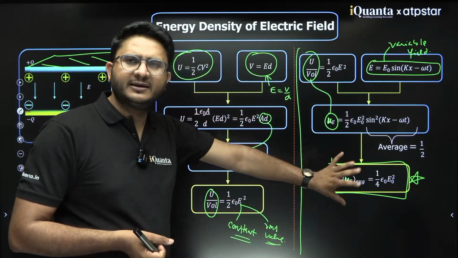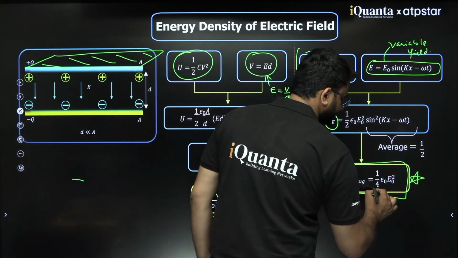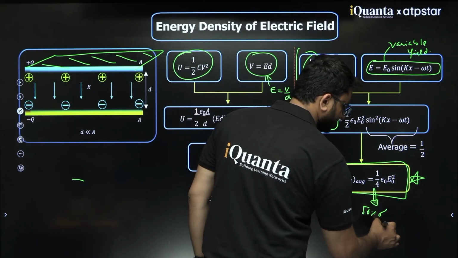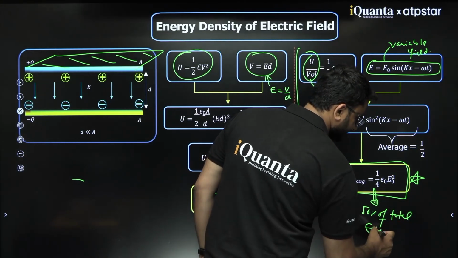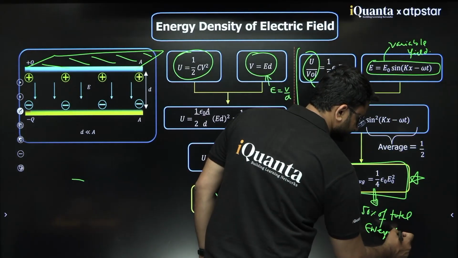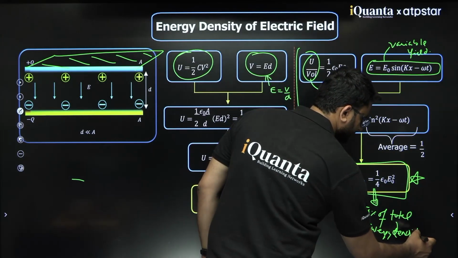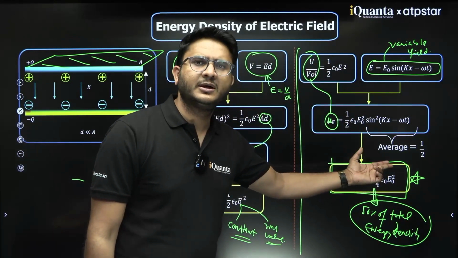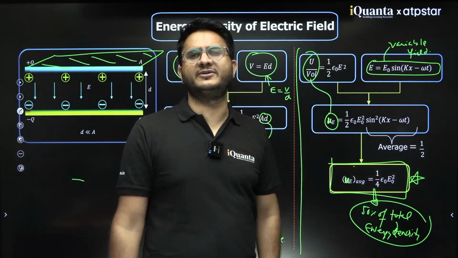So this value itself is 50% of the total energy density. That means the total energy density would be double of this, because this value itself is 50%.